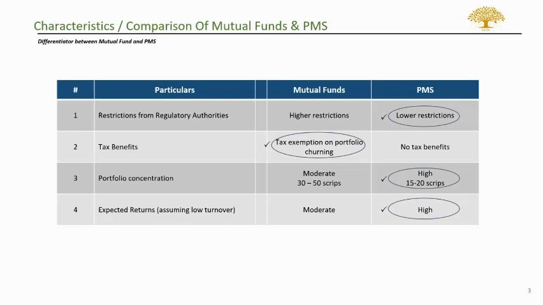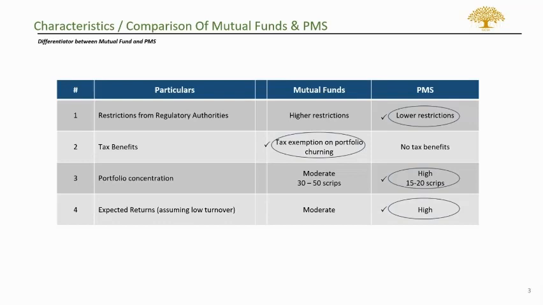The second point being tax benefits. So mutual funds typically have a tax exemption in terms of portfolio churning, which PMS doesn't have. In simple terms, suppose you invest 100 rupees in a mutual fund, and after a couple of years, that 100 rupees has increased in value to 150.